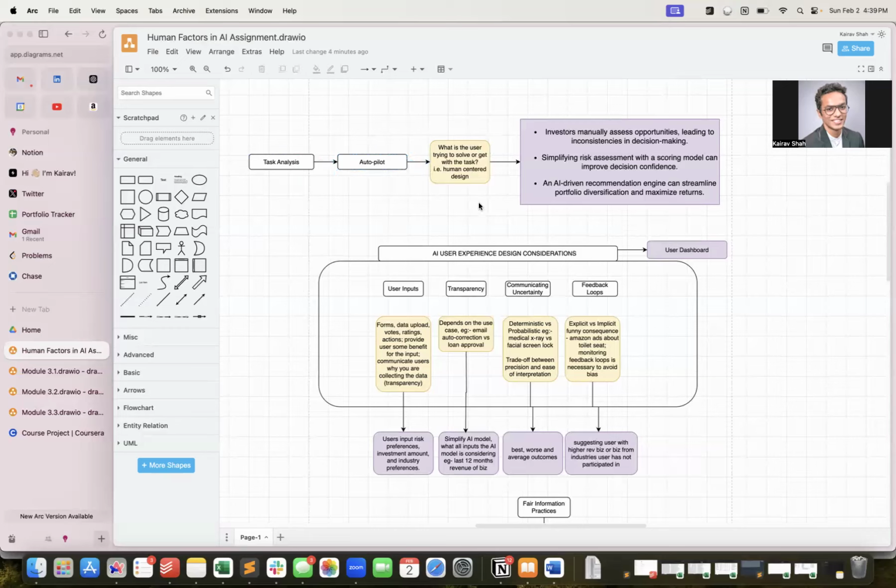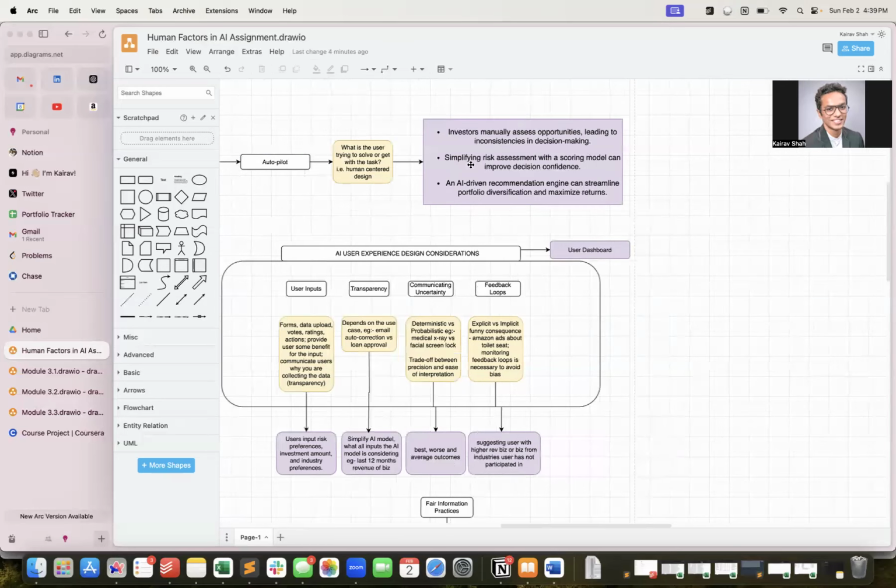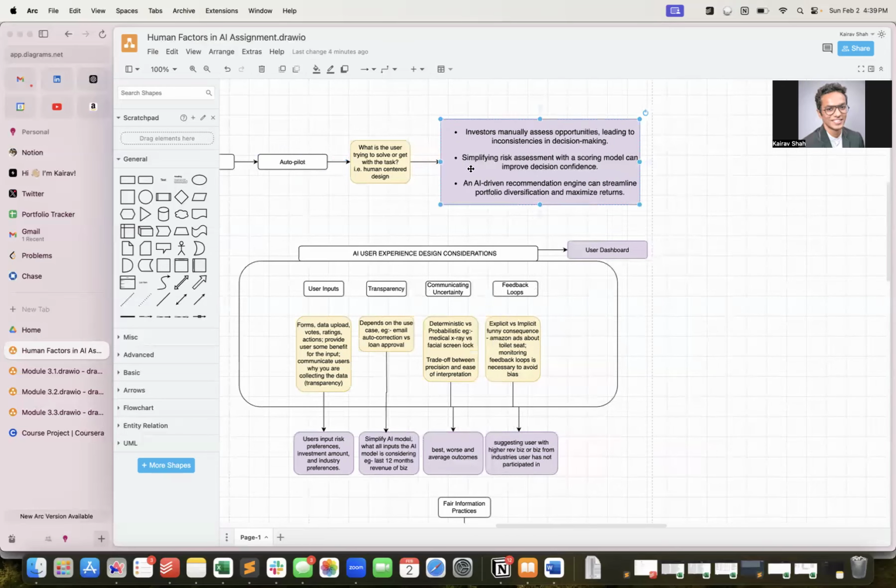Task analysis is basically what a user is trying to solve with the task. The reason Autopilot will be good is because investors can otherwise only manually assess opportunities. Autopilot will provide them investment opportunities based on the attributes they select. For example, they can select a specific industry of the business, or say I want to only invest in businesses with last 12 months revenue above $500,000 or $1 million. This can customize the investment opportunities for a particular user based on the attributes they select.